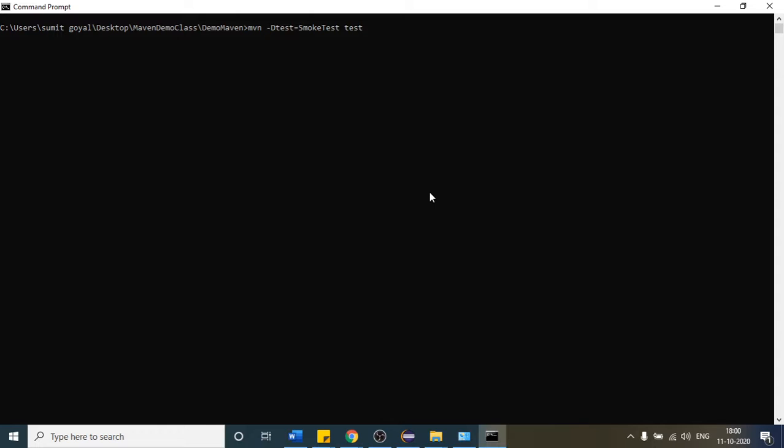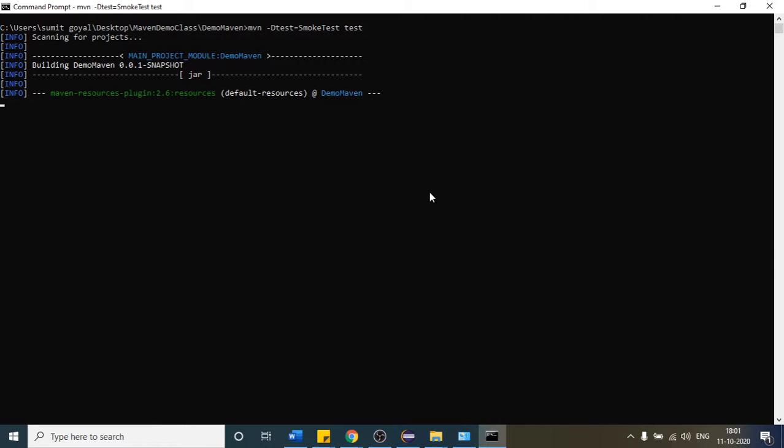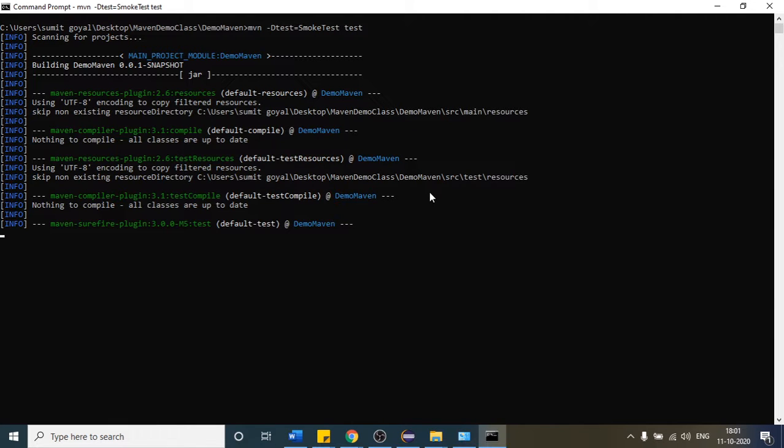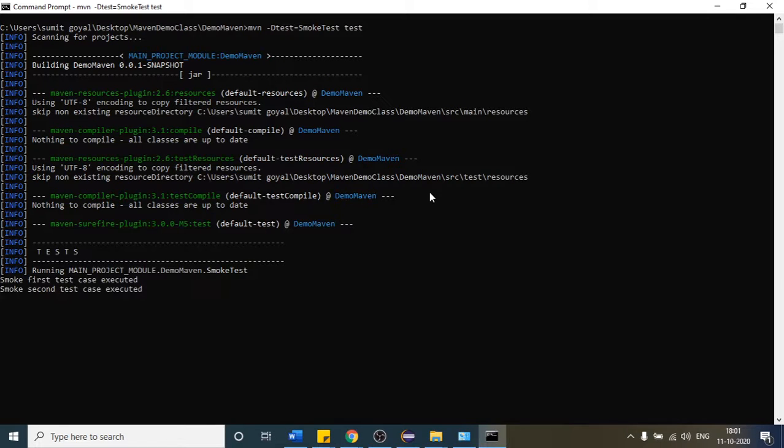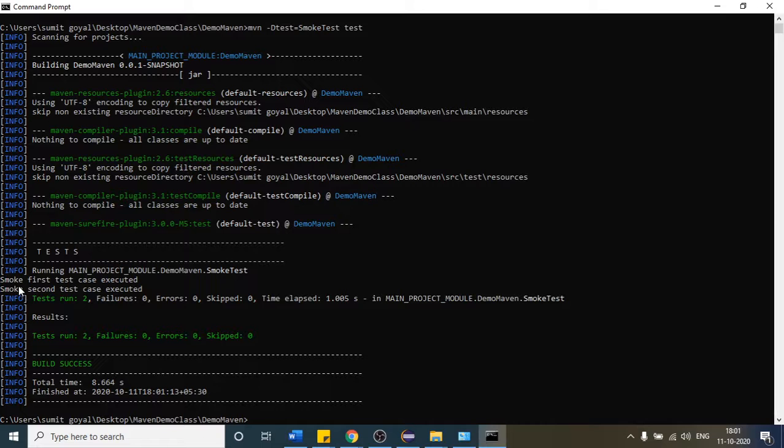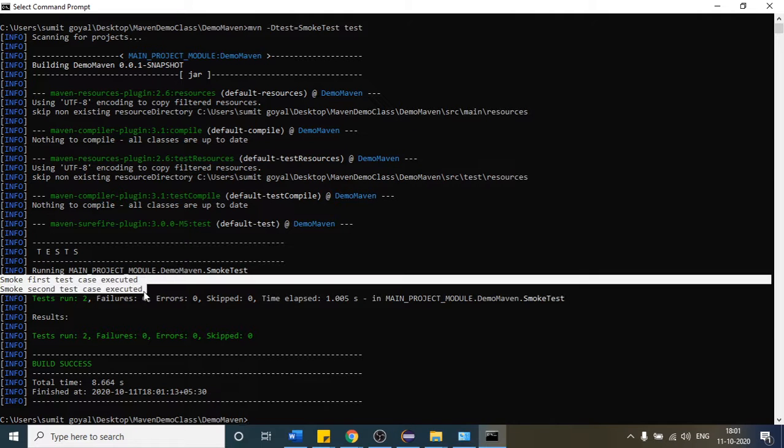That will only trigger the smoke test case. See here, it is going to run only the particular test case present inside the SmokeTest class. You can see tests run 2, and only the smoke test case output is printed.